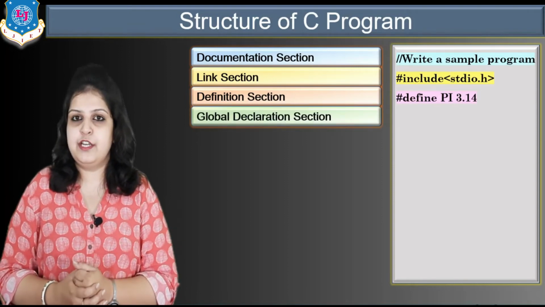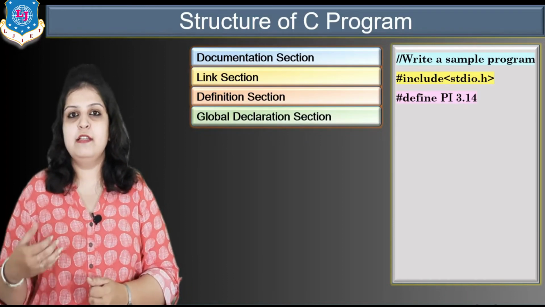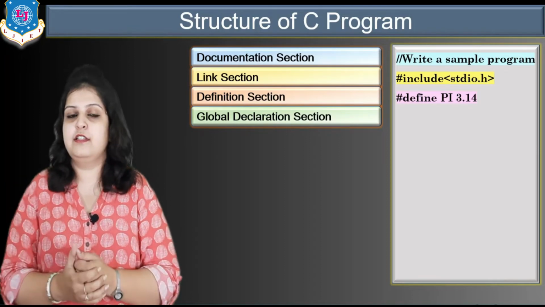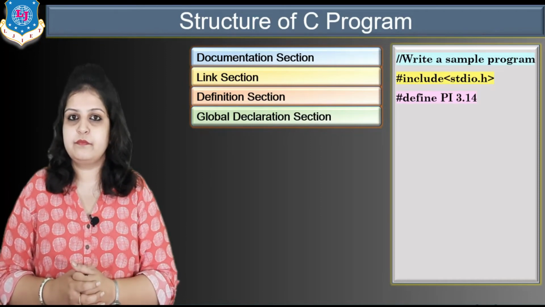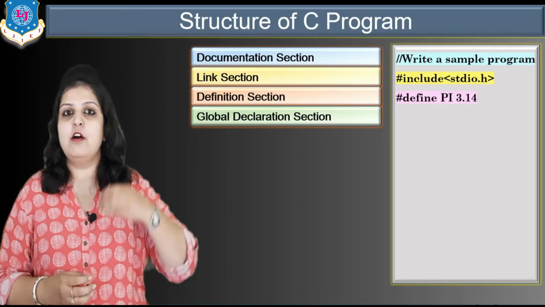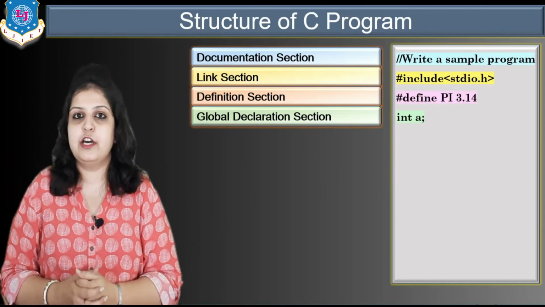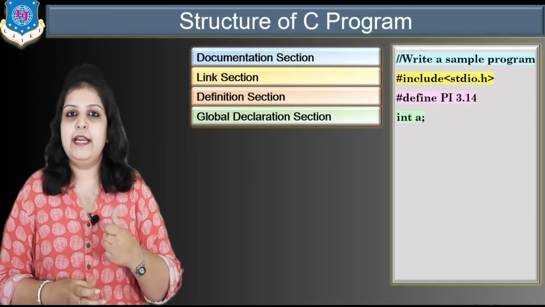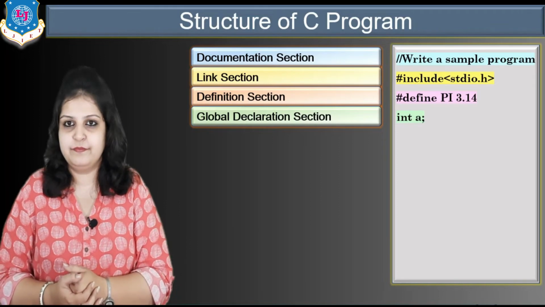Next is the global declaration section. Again it is an optional part, but when you have some variables that you want to use in different functions or many more functions, then we compulsorily have to declare these variables globally. Globally means outside all the functions. So just see the example: int means integer, and int a is a global declaration of our variable. And in this section we can also declare our user defined functions.